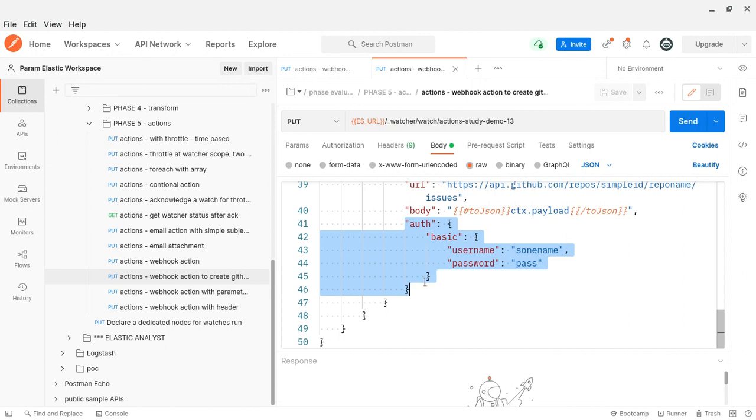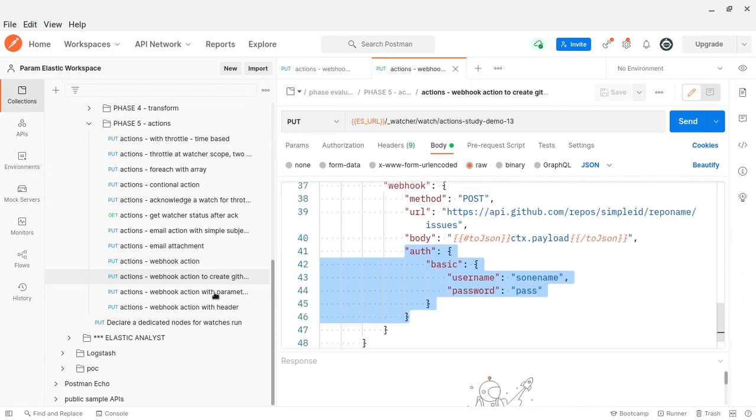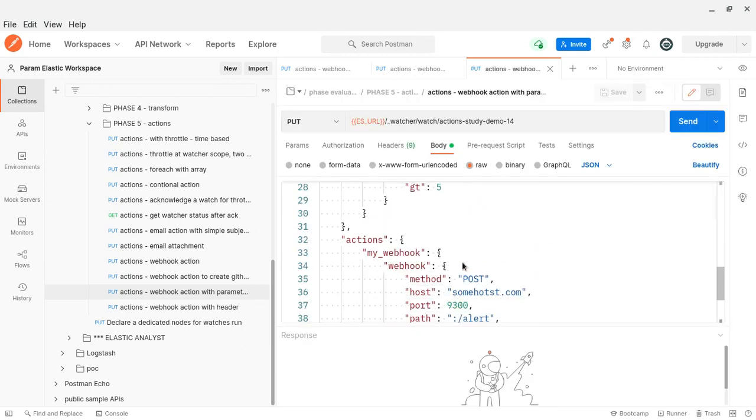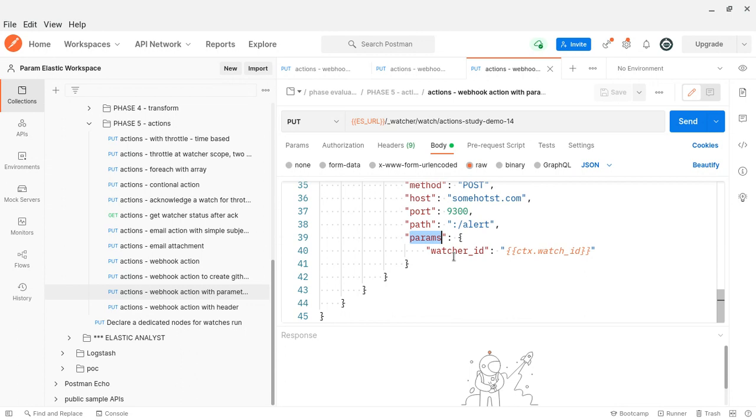These are the attributes. You can specify the parameters along with the query strings. In the alert, we can specify the parameters. These are the query string parameters. This will be the name, and this will be the value.